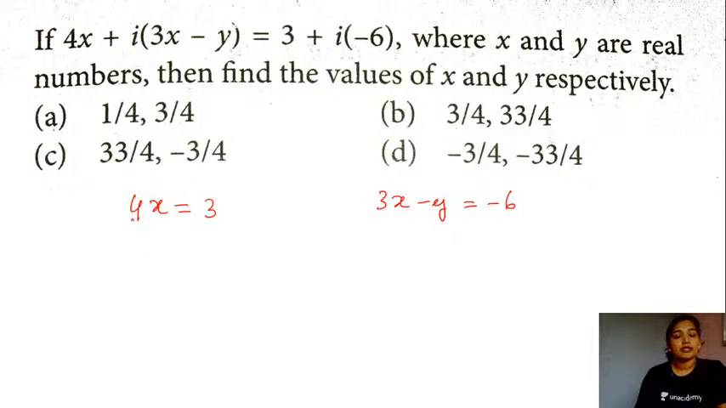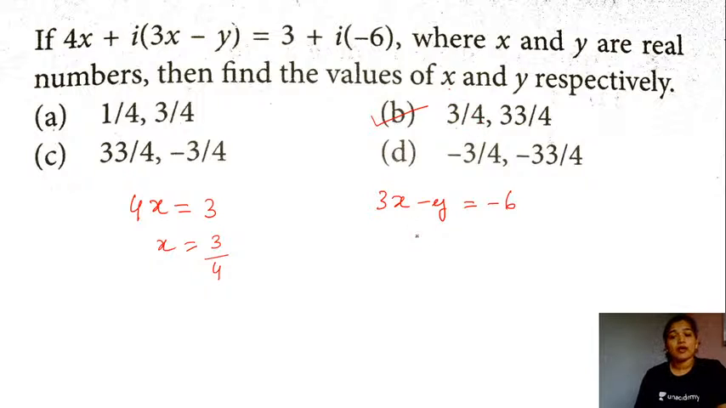So simplify the equation. 4 times x is equal to 3. So what is the value for x? x will be equal to 3 by 4. So as you can see in the options here, you have only option B where the value for x is given as 3 by 4. So this will be the right answer.